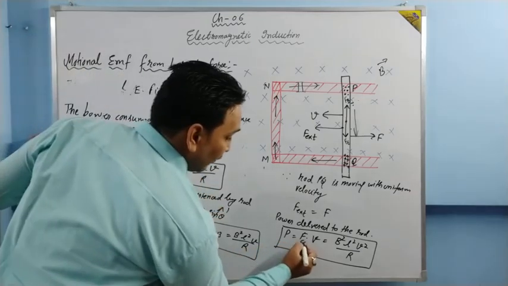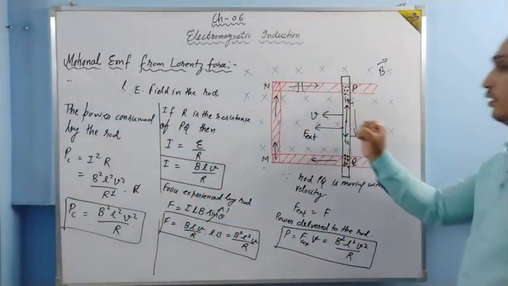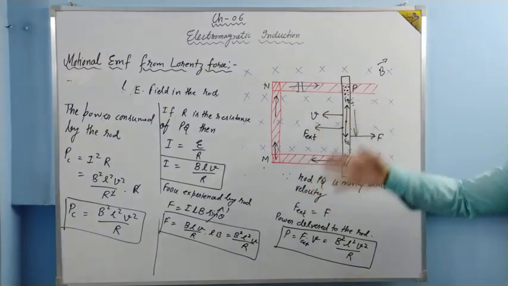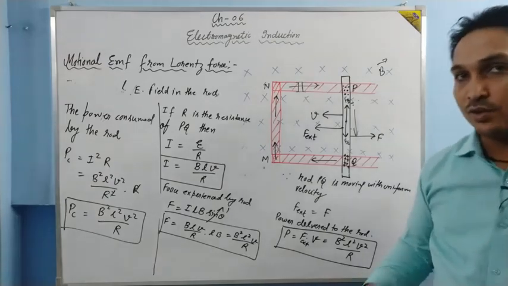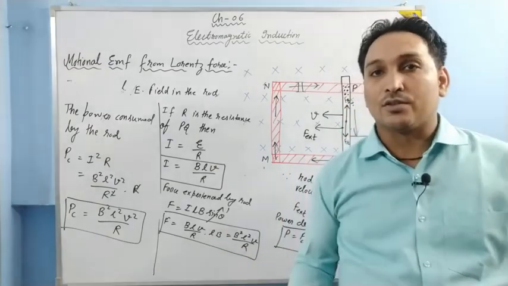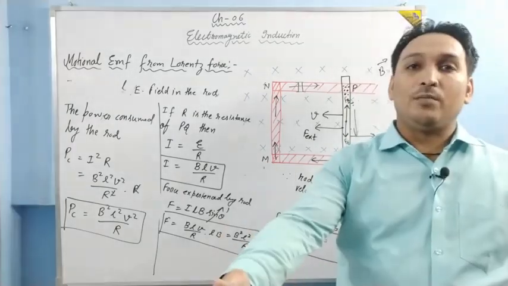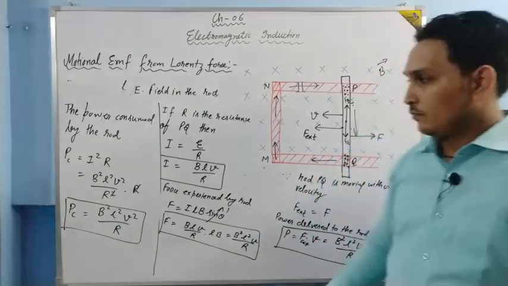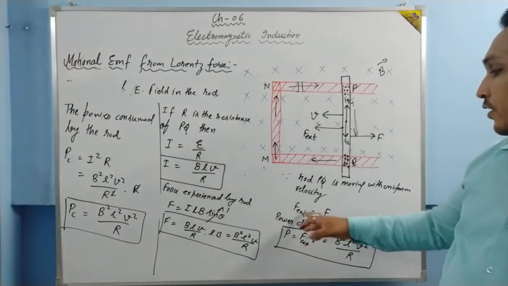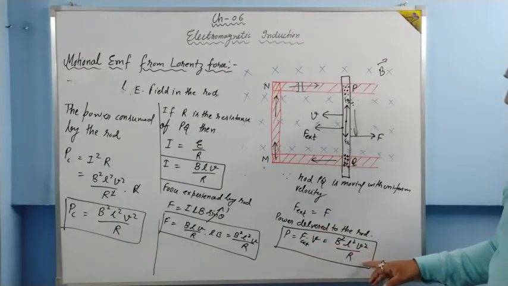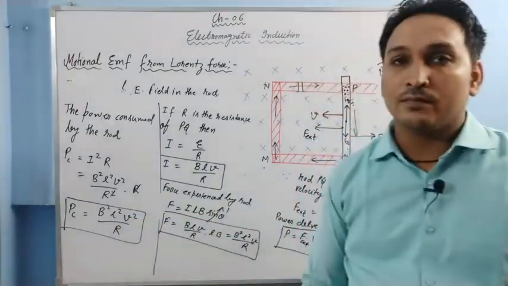I am writing it as external. Whatever power we are giving to the rod for moving it with constant velocity, the same power is being consumed by the rod when the current is flowing through it. The same thing I was telling you in the starting of the lecture, that whatever work we are doing, whatever power we are delivering, the same power will be used in the flow of current. As you can see, power delivered is F external into V, F external must be equal to F. We put the value, we get this. And then power consumed by the rod is B square L square V square upon R. The same values. Is it clear?